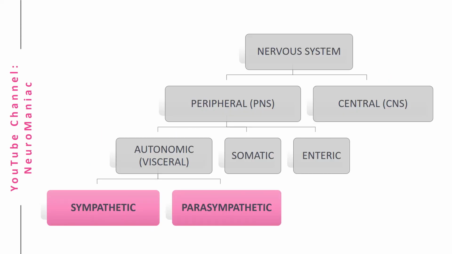Lastly, the autonomic system is split again. The sympathetic system is responsible for the flight, mobilizing energy for survival, whereas the parasympathetic system is responsible for motions associated with digestion and rest.